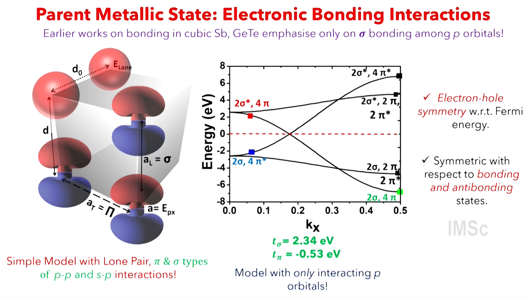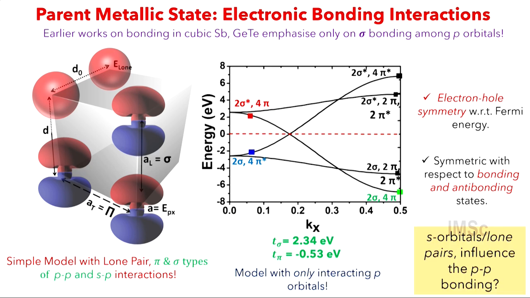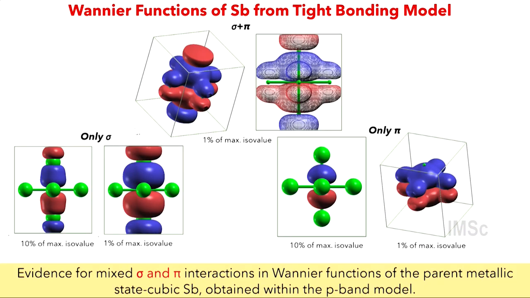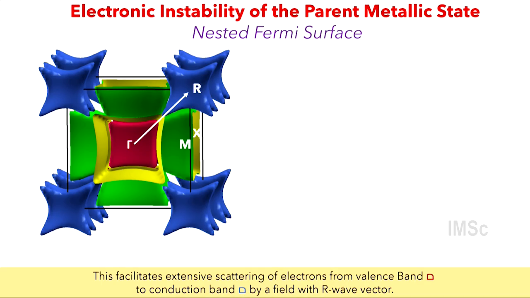And a half-filled state. So these already tell you what the key elements are in determining bonding in these compounds and subsequent properties. Then we move to the next step. Again, I'll skip because I will run out of time soon. But the next thing we do as a physicist is to understand the electronic ground state of the parent metallic structure, and we consider the Fermi surface.